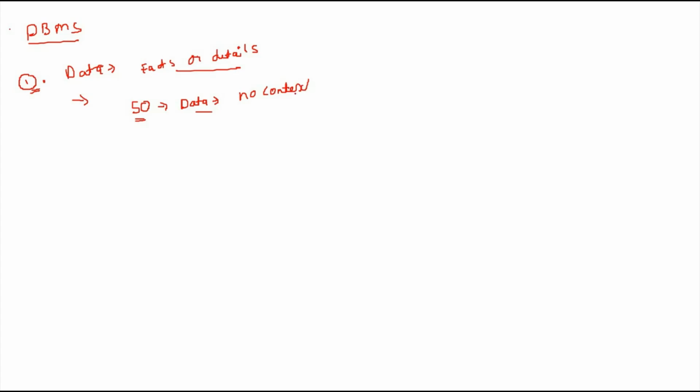What do you mean by context? One important point I have to mention: you would not learn anything from this data. This is only a number, 50. It is data, but there is no context, like in which 50 is used. So data are raw facts and pieces of information with no context or meaning. Like 50, you would not learn anything from this.